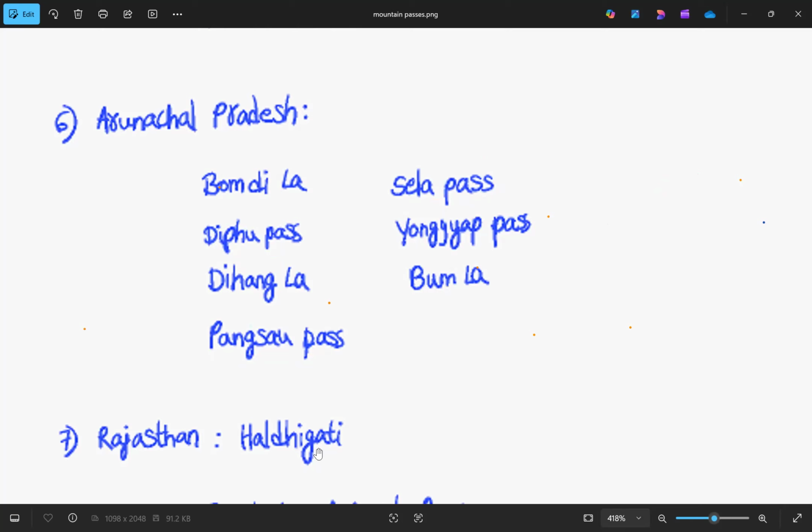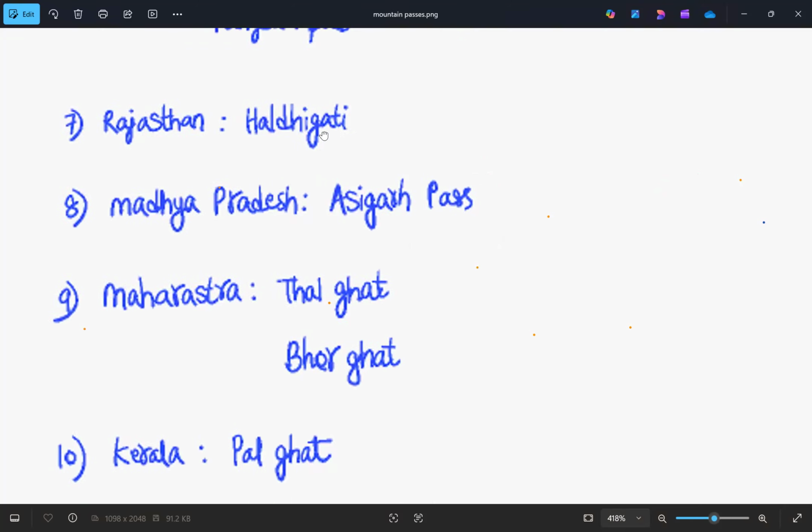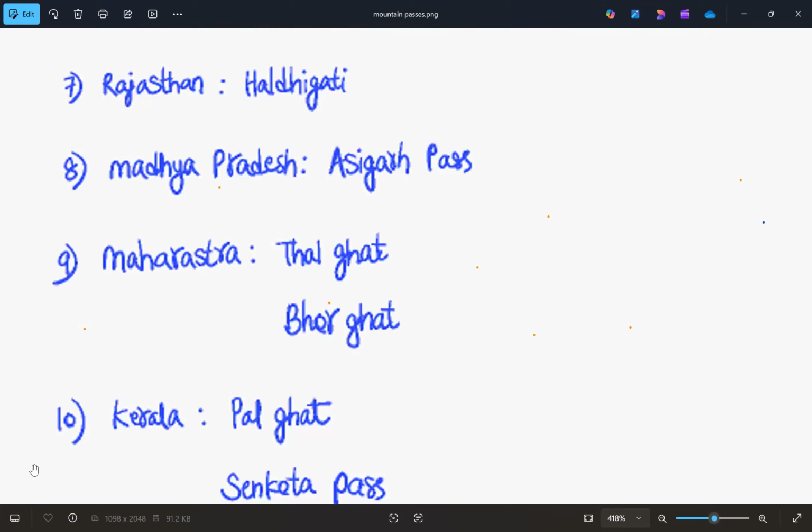Now let's move to the Western Ghats and other mountain passes. Till now we have completed the mountain passes located in the Himalayan region, and now we'll move to the rest of the mountain passes in India. In that, the first one is Rajasthan. In Rajasthan, we have Haldi Ghati. There was a battle called Haldi Ghati also. It was fought in this area. So Haldi Ghati is in Rajasthan.